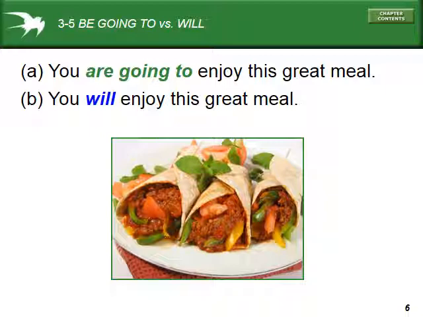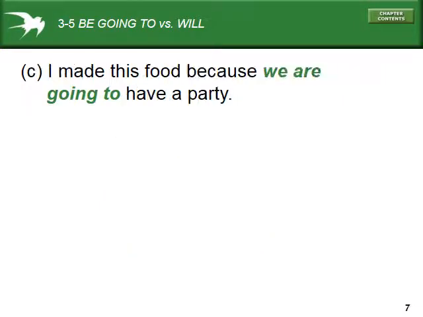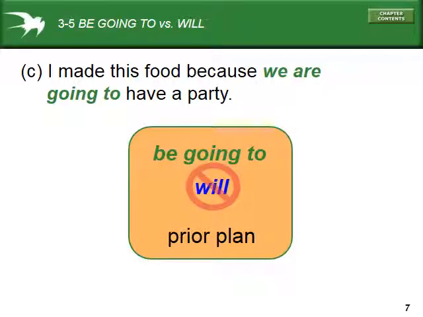So when it's a prediction, and this is often used with the weather, it's going to rain tomorrow or it will rain tomorrow. I don't have any control over the weather. So I can use both of these forms for a prediction about the future. However, here we say, I made this food because we're going to have a party. Now that's okay because it's a plan. I made this food because we're going to have a party, right? In that case, it's not a prediction, but it's a plan. I have control over it.